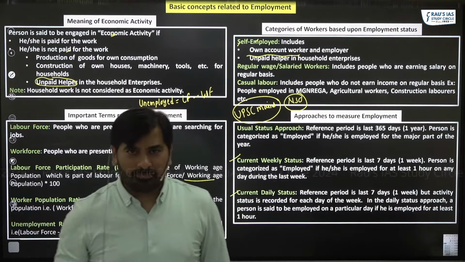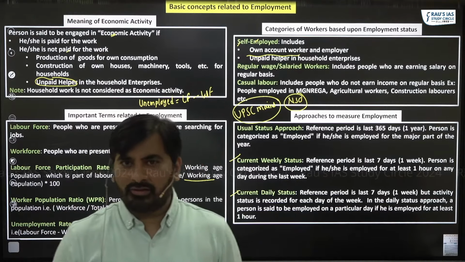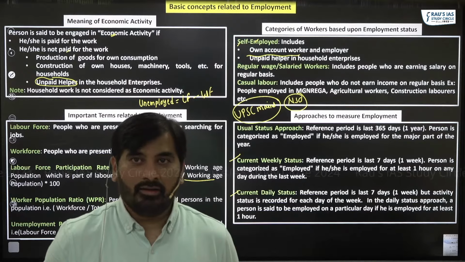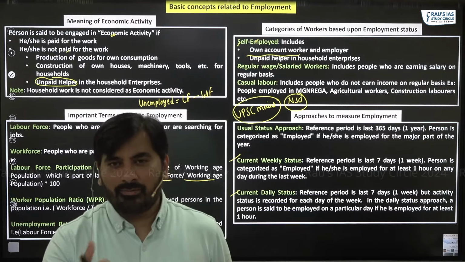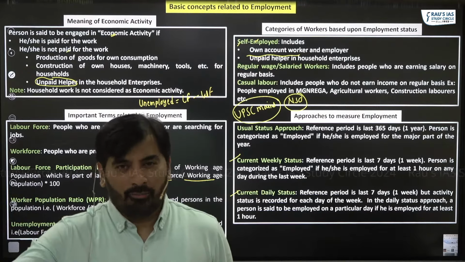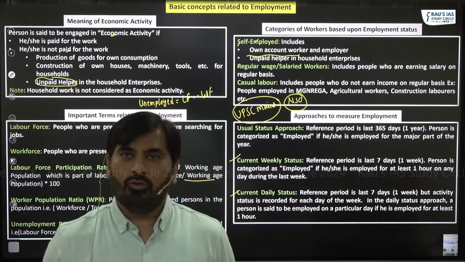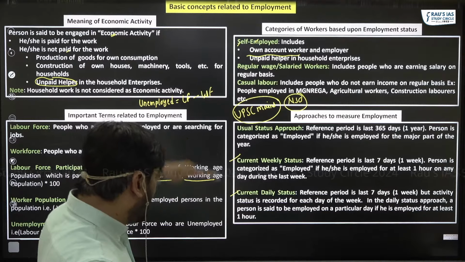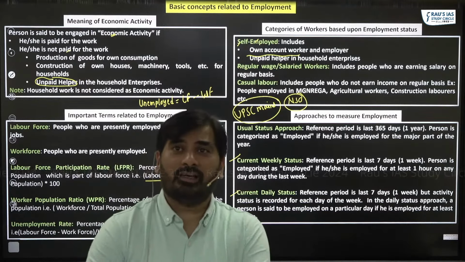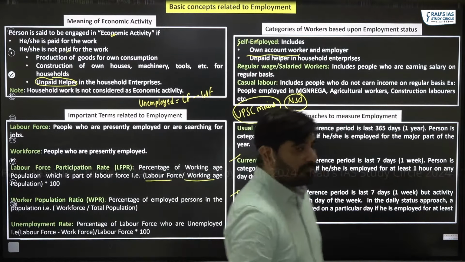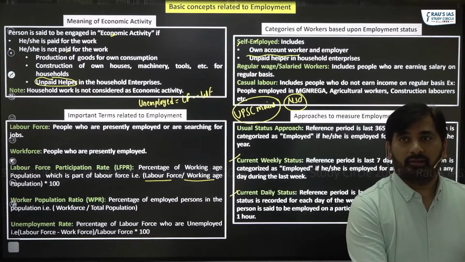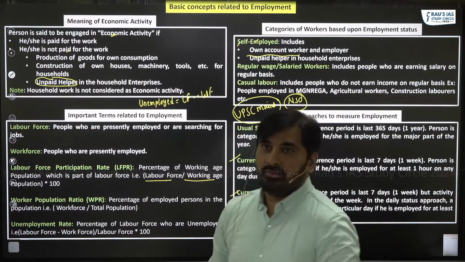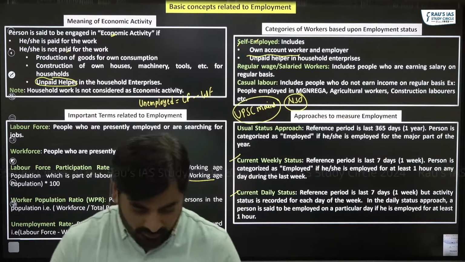But can you tell me, among these 3 approaches, which approach is the default approach for India? By default, when we say that the labor force participation rate is so and so, the unemployment rate is so and so, which approach do we refer to? Are we referring to usual status, current weekly status, or current daily status? What do you think? Yes. Anyone? What do you think is the default approach?